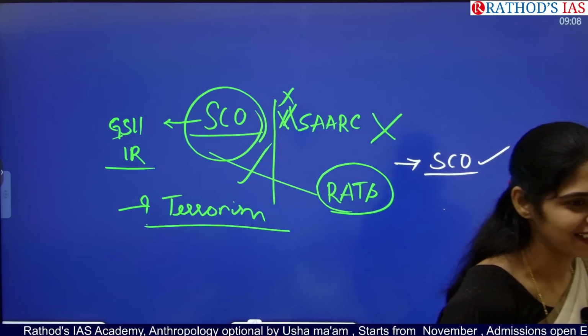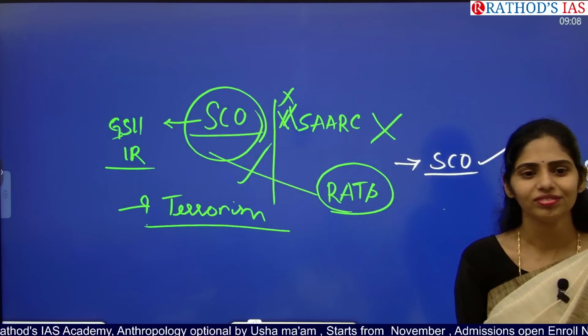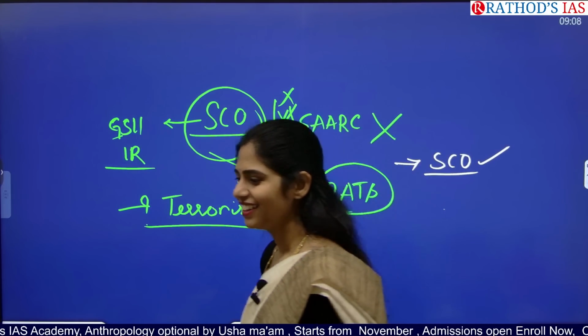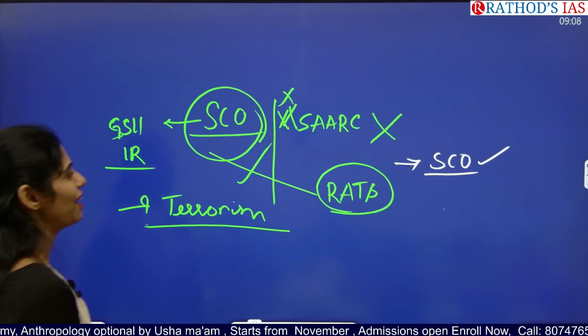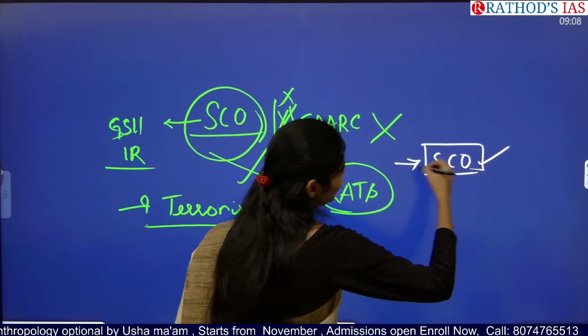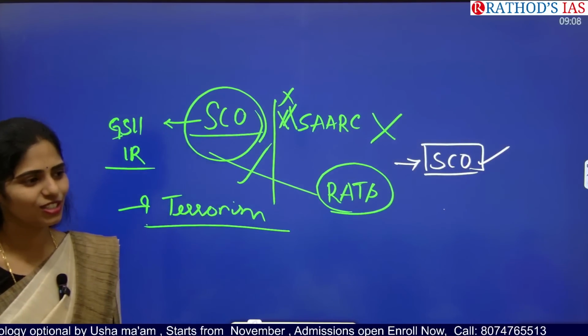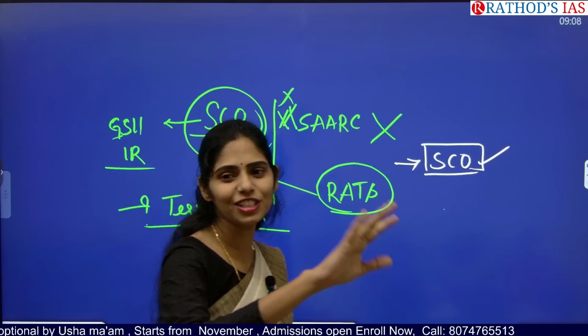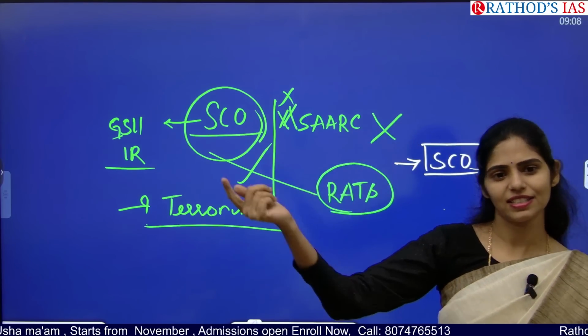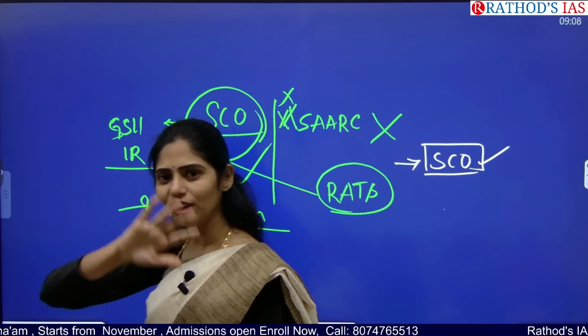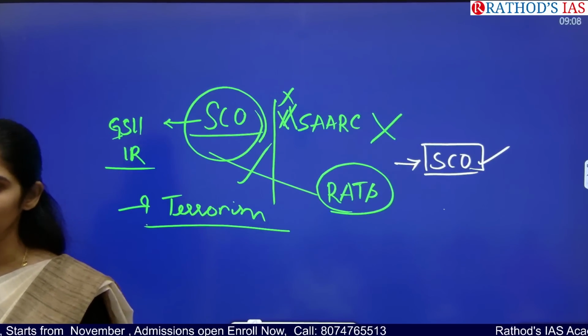So that you can understand, it is Turkmenistan. Turkmenistan is not part of this. So you have to remember members like that. You may get a question like, which of the following Central Asian countries is not part of SCO? Because Uzbekistan, Kyrgyzstan, Kazakhstan are all part of it, but only Turkmenistan is not.